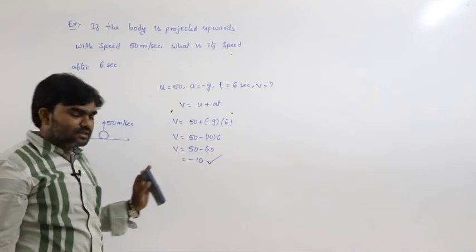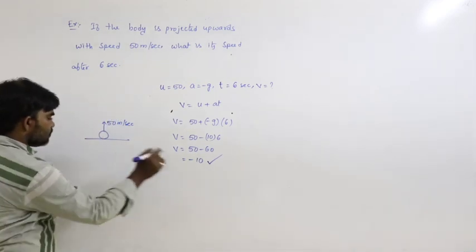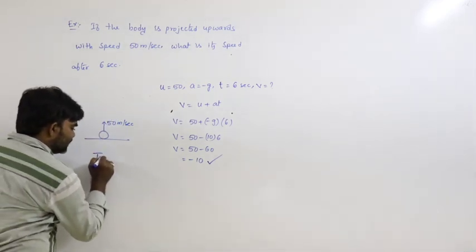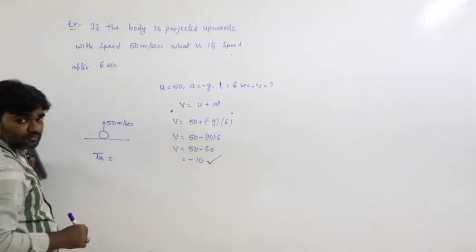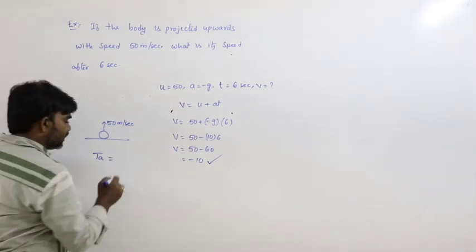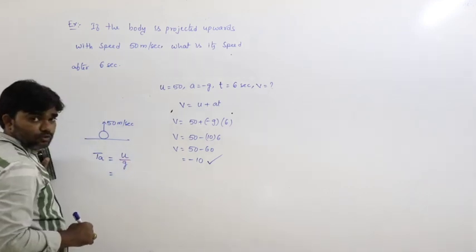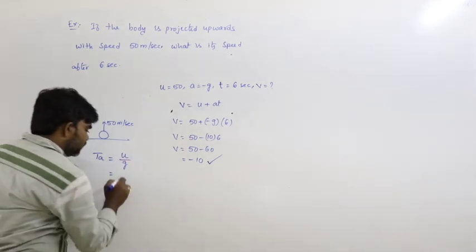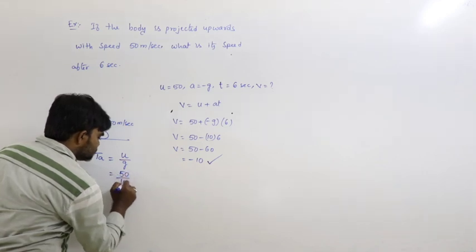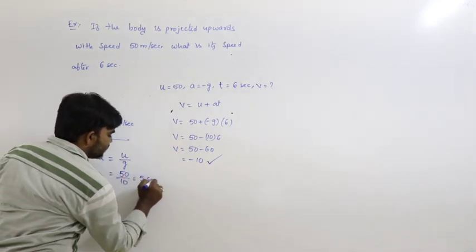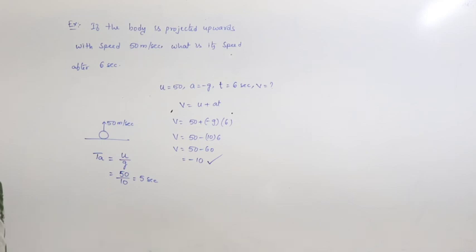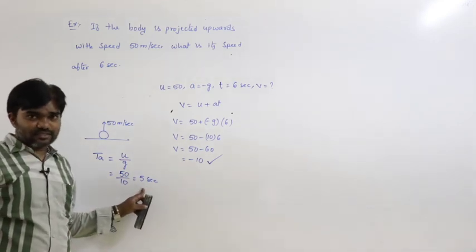The main thing is, if we calculate the time of ascent, what is the formula? U by g. U is 50, g is 10. That is 5 seconds. Time of ascent is 5 seconds.